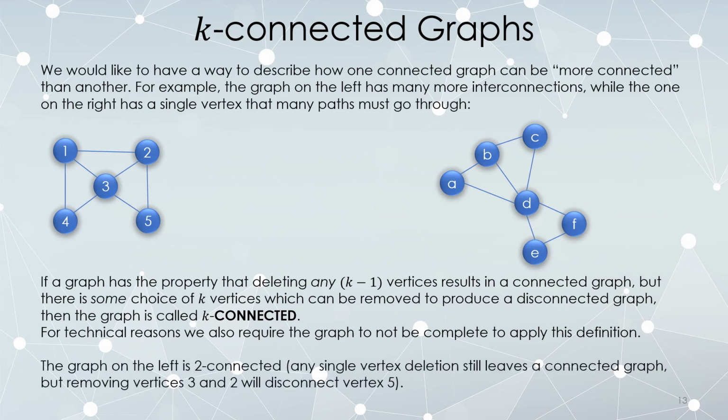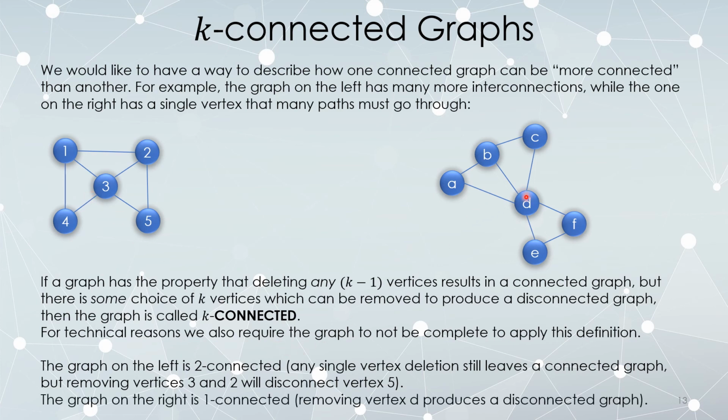So the graph on the left, any single vertex I delete, the result is still connected. However, it's possible to delete 2 vertices. For example, if I remove vertex 2 and 3, then vertex 5 will be left by itself. So that's called 2-connected. Any one vertex will not suffice, but it is possible to pick 2 vertices to delete to make this disconnected.